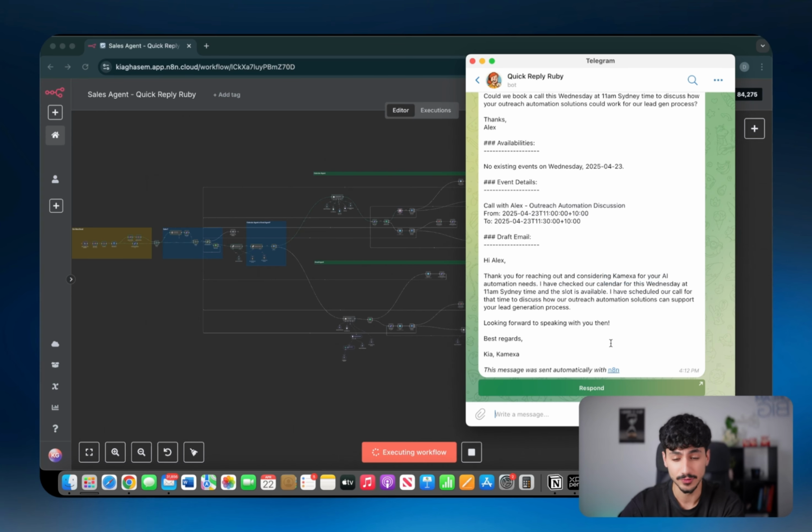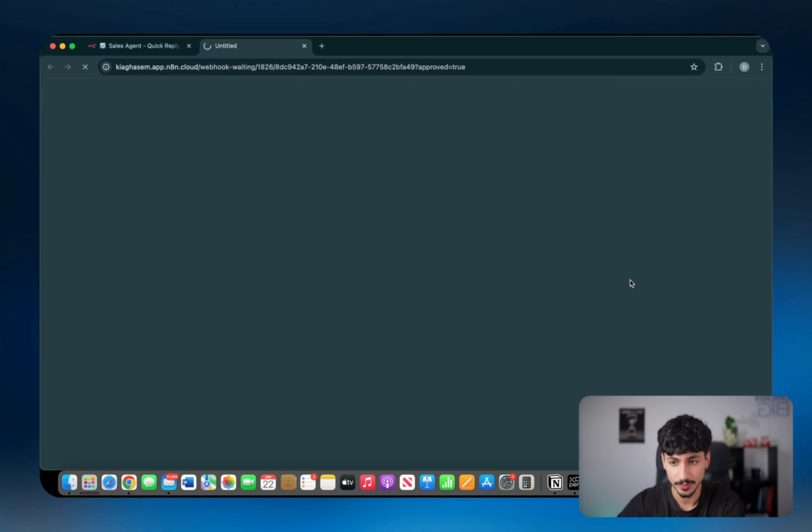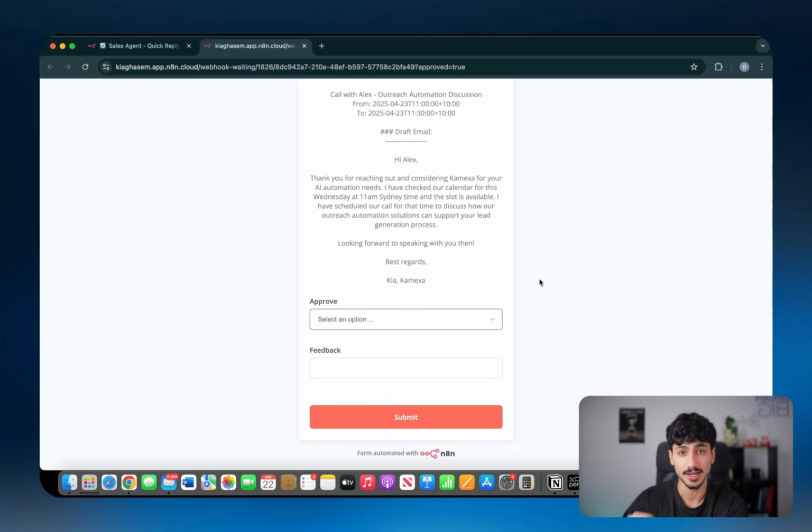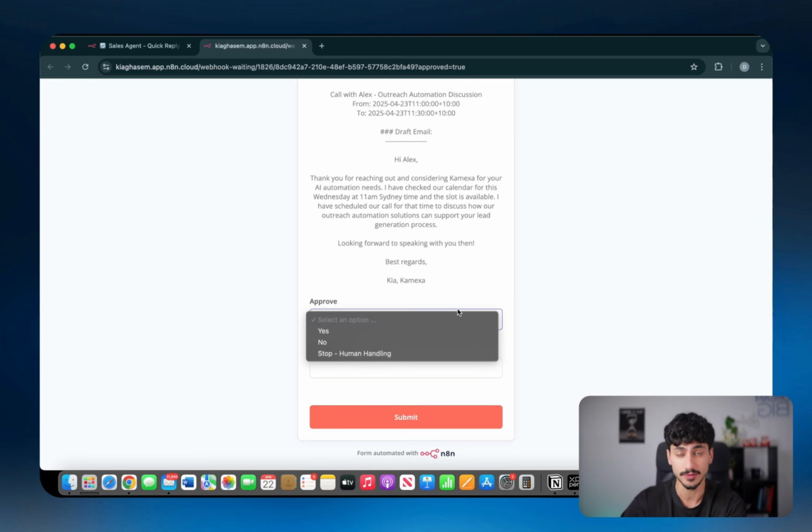And then literally all I have to do is click on respond, open up the link, scroll to the bottom, and then I can either approve of the sales agent's draft and action so the sales agent actually goes and does that thing, or I can say no, giving it feedback so it actually changes what it does, or I can say stop and I'll handle it myself.